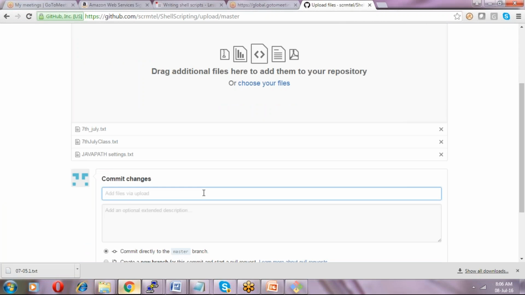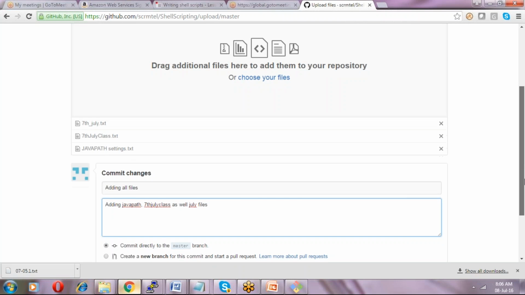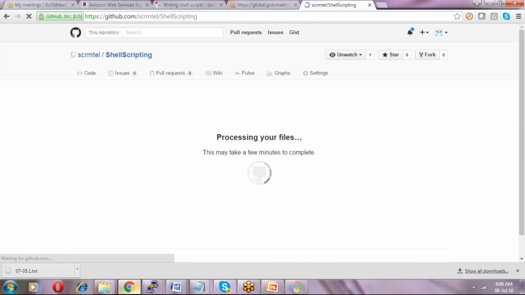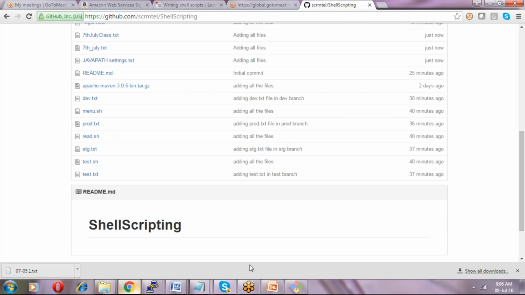So I'll add all these files, with the message: adding Java path, and 7th July class, as well as July files. Yeah, let it be. Commit changes. Okay, so these files are added to the branch, added to the main repository.